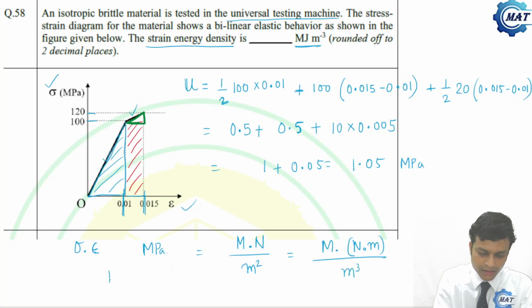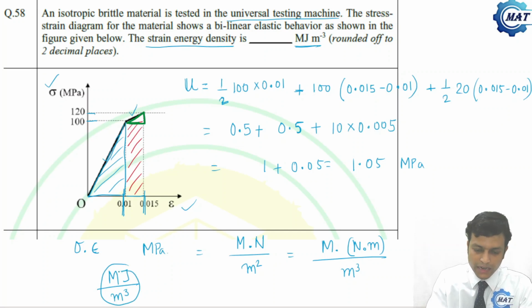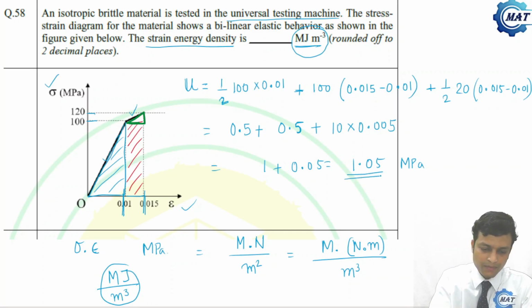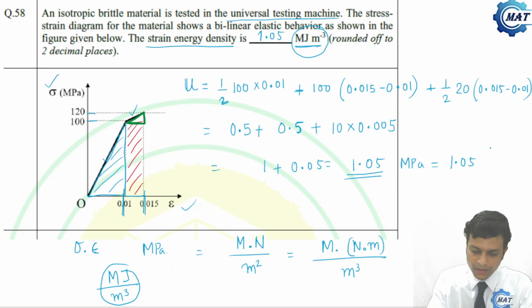Newton into meter is joule, so megajoule per meter cube. It has been mentioned in the same unit, megajoule per meter cube. So the answer is 1.05 megajoule per meter cube. So this is the answer to the problem.